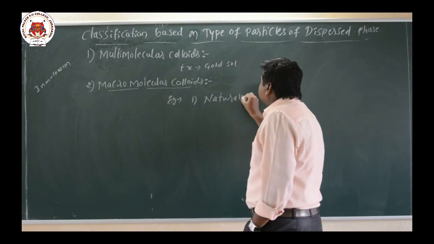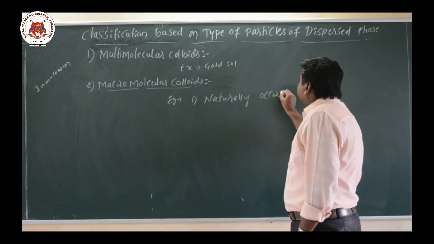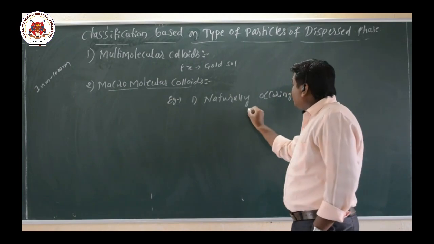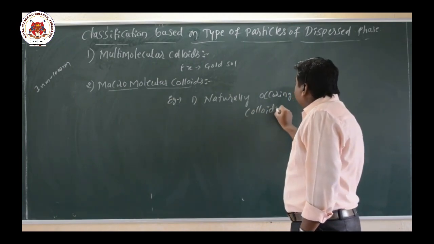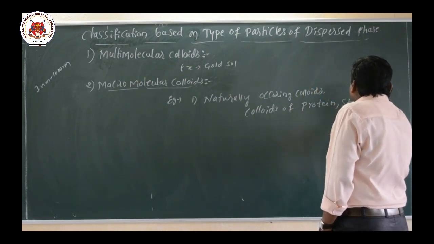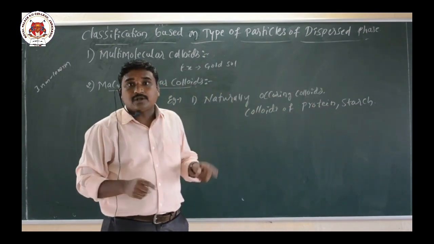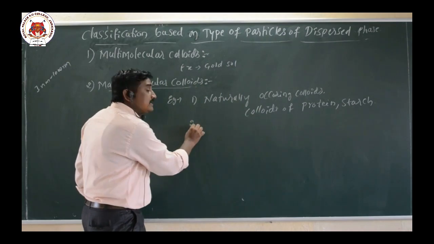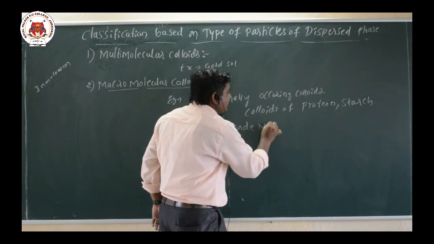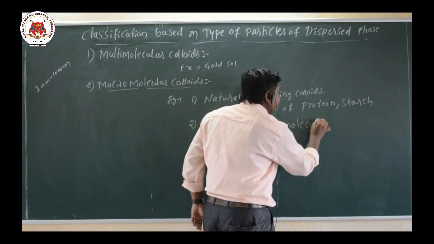For macromolecular colloids, one type is naturally occurring colloids, like colloids of proteins, starch, gelatin. So these are examples for the naturally occurring macromolecular colloids. And the second one is man-made macromolecular colloids.